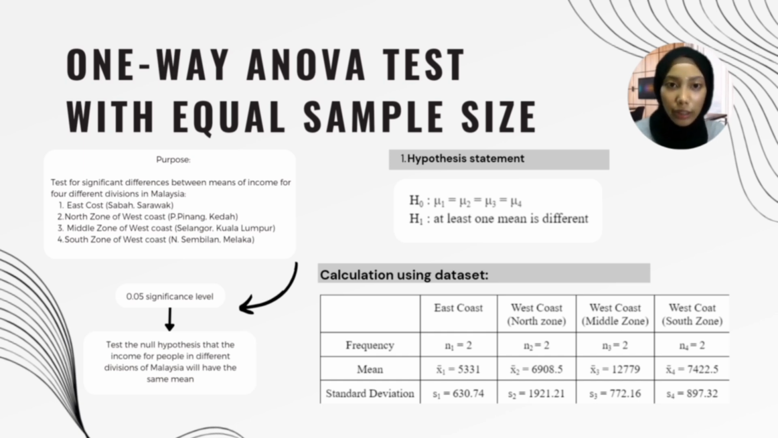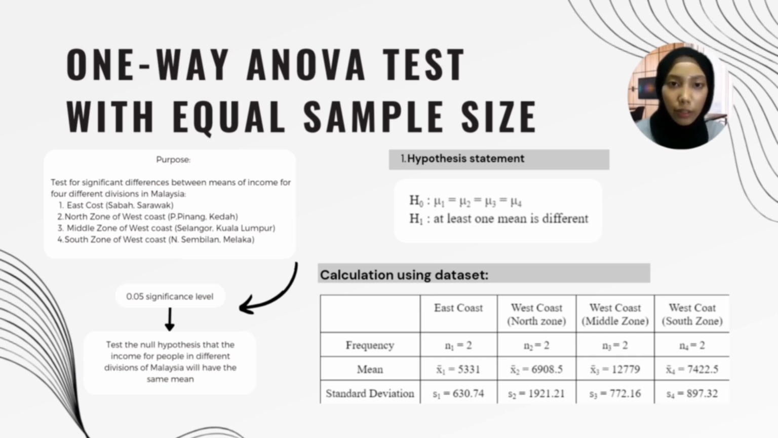So the purpose of this test is to test the significant difference between means of income for 4 different divisions in Malaysia. Firstly, we choose East Coast, which is the sample of Sabah and Sarawak. Second, North Zone of West Coast, the sample of Pulau Pinang and Kedah. Third, Middle Zone of West Coast, which is the sample of Selangor and Kuala Lumpur. And lastly, we choose South Zone of West Coast, which is the sample of Negeri Sembilan and Melaka.